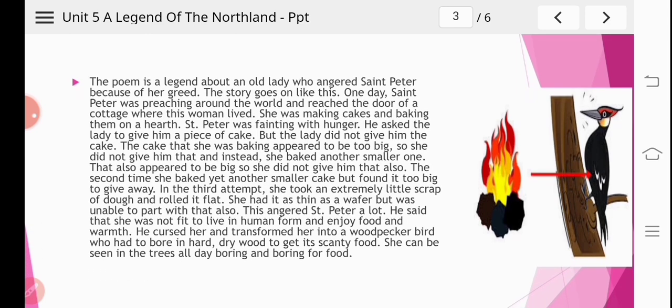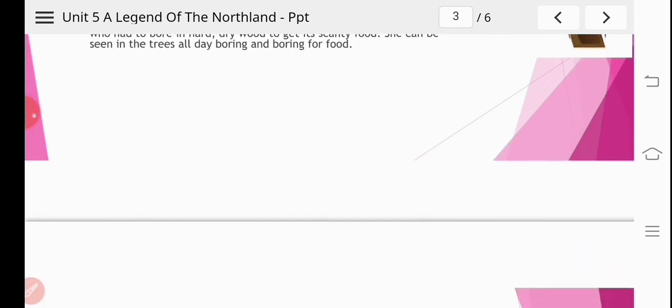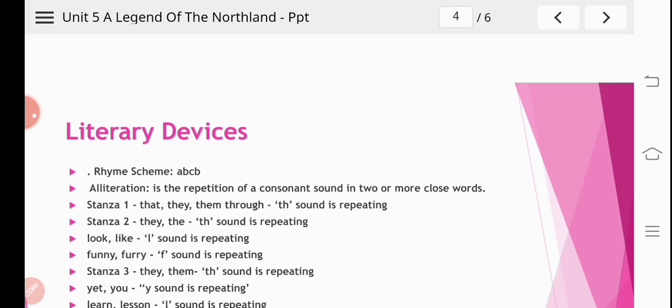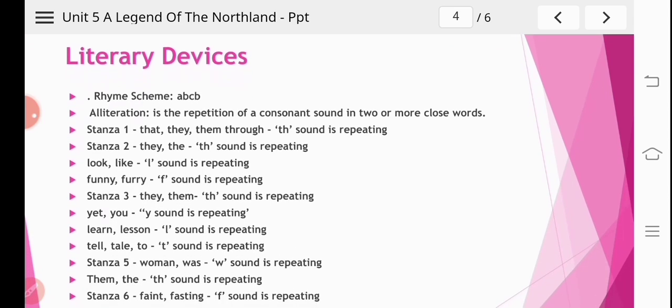You can take a screenshot of this as well, and if you want to write down a summary of this chapter, you can. It will be quite helpful for all of you. Now we'll move ahead and see the literary device used in this poem.